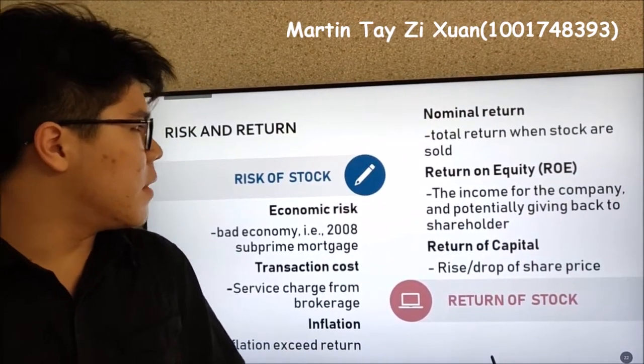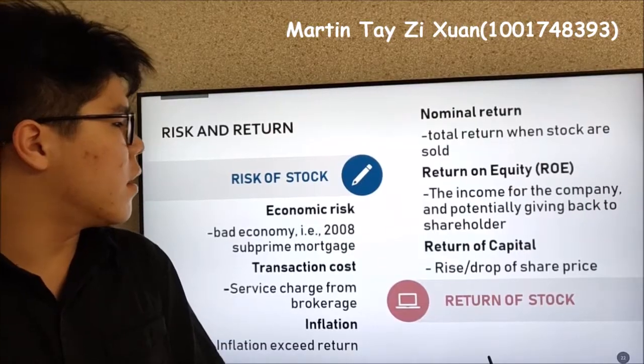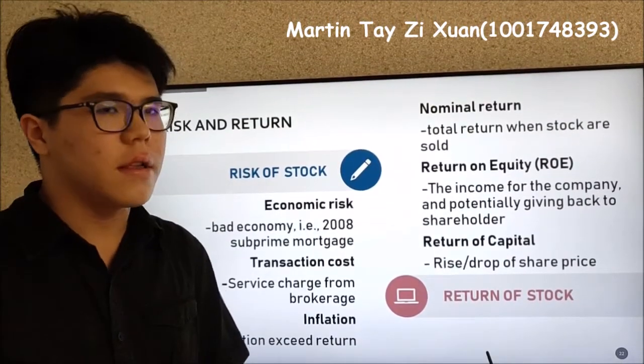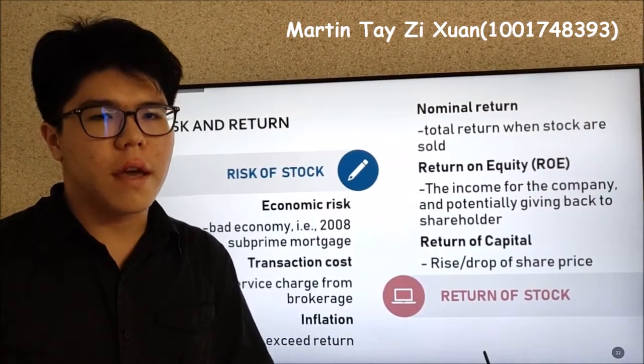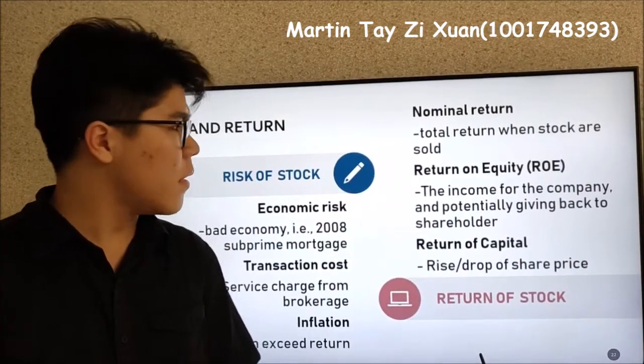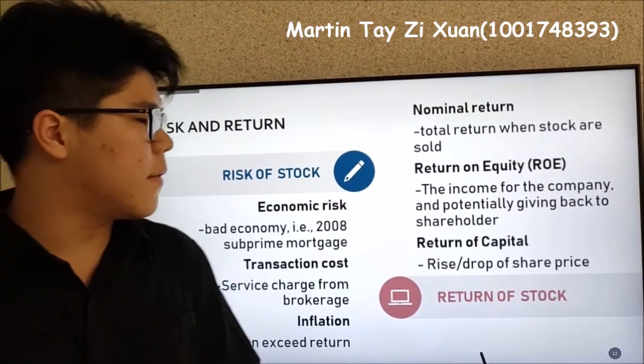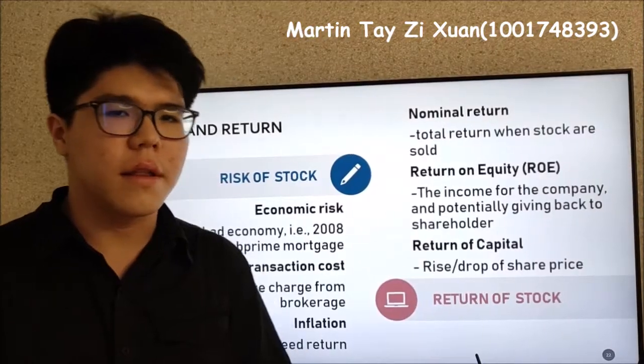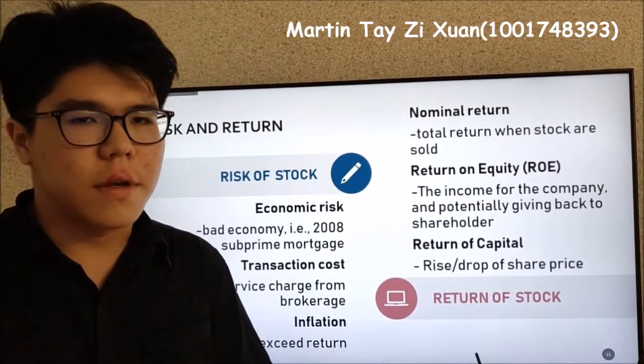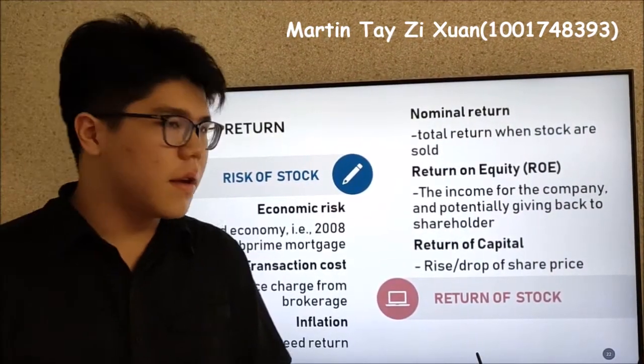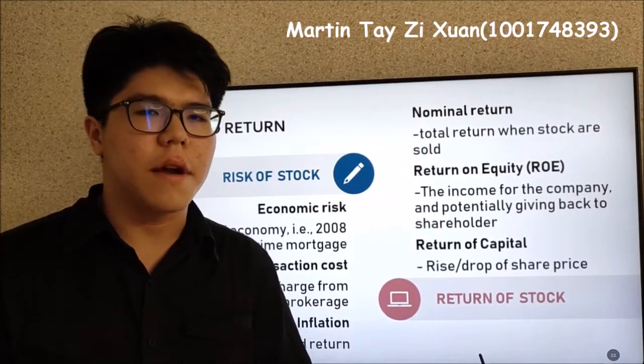For the return, we have nominal return, return on equity, and return of capital. Nominal return is the return you get when the stocks are sold. Return on equity is the income of the company, potentially becoming the dividend for shareholders. Return of capital is the rise or drop of the share price.